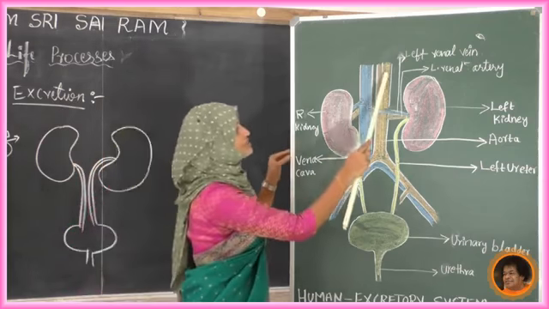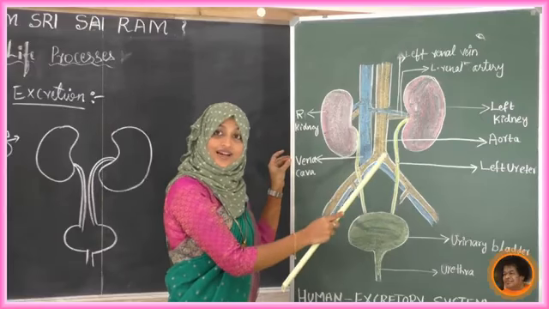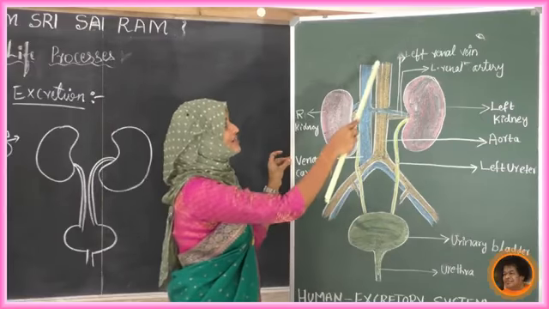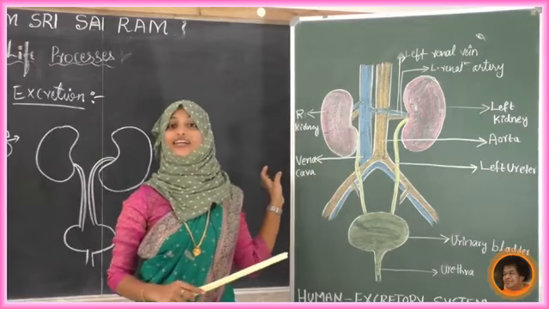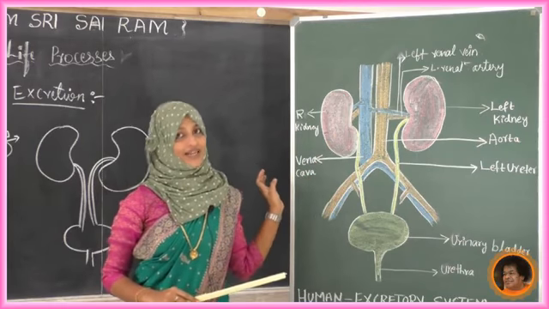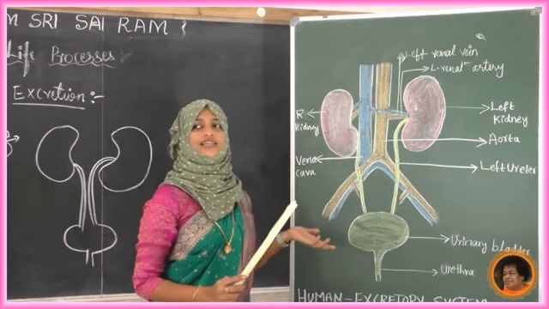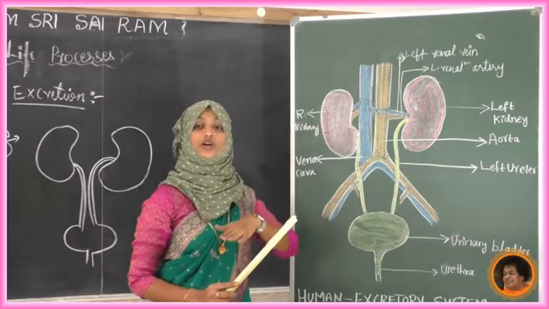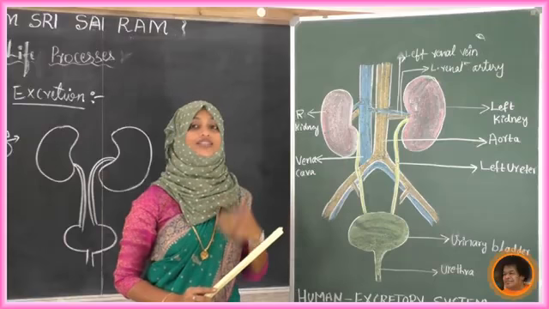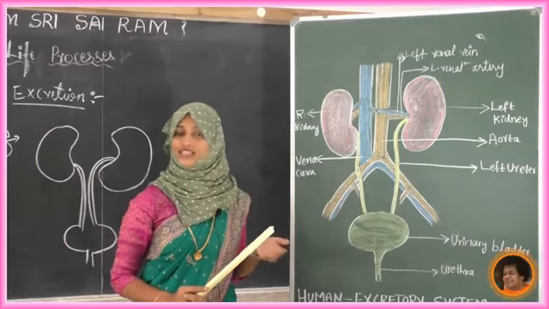This is oxygenated blood plus waste material, so we can call it dirty blood. Upon the oxygenated blood there is a mixture of different nitrogenous waste, salt, water, all those waste materials.